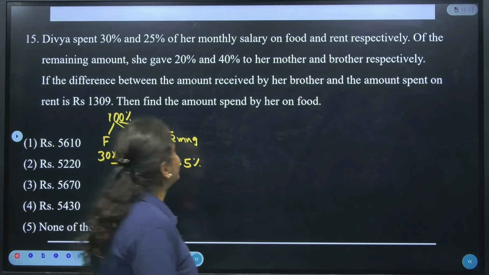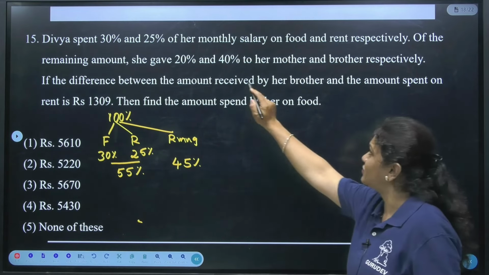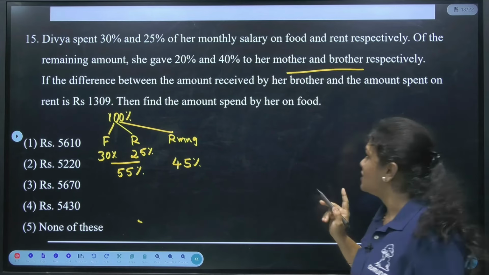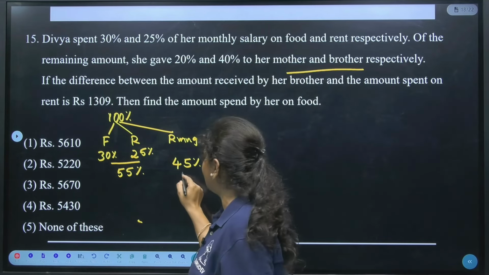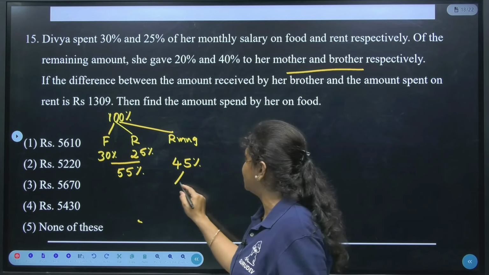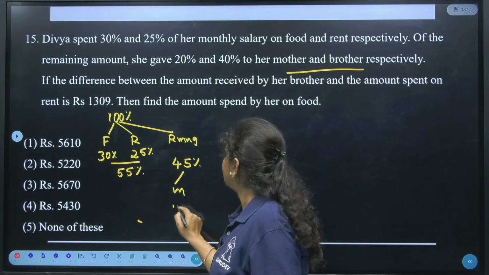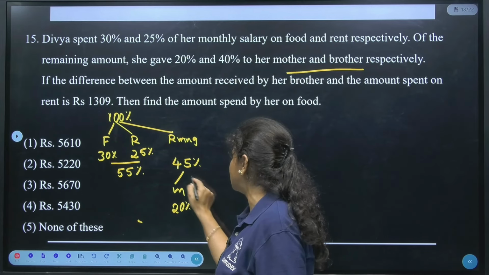Now further if I say, she gave 20% and 40% to her mother and brother respectively. In this case, from the remaining amount, she is giving for brother and mother. So for mother she has given 20% in the sense.